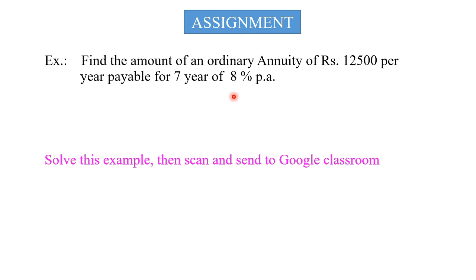Students, you will solve this example like the last two examples. Similarly, we have a formula X by I, in curly bracket, 1 minus 1 plus I bracket raised to minus n. After solving this example, you will upload it to the Google Classroom.